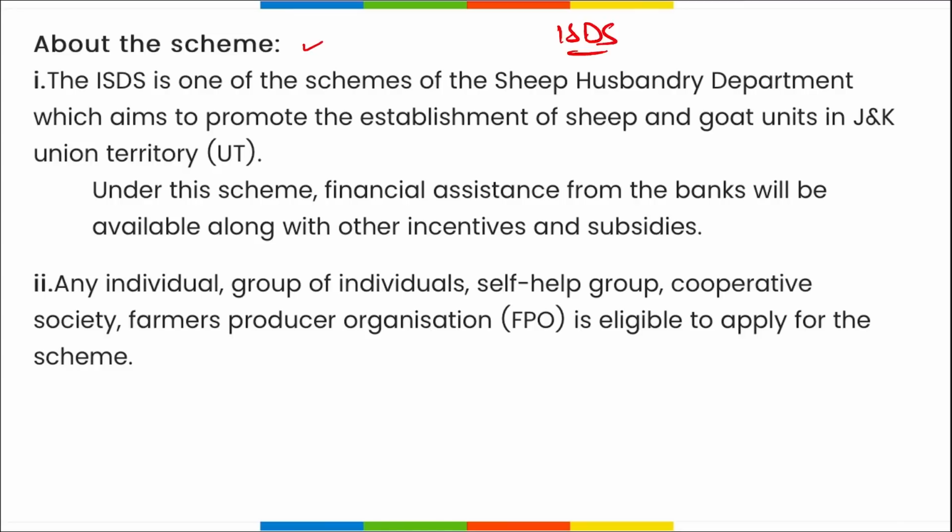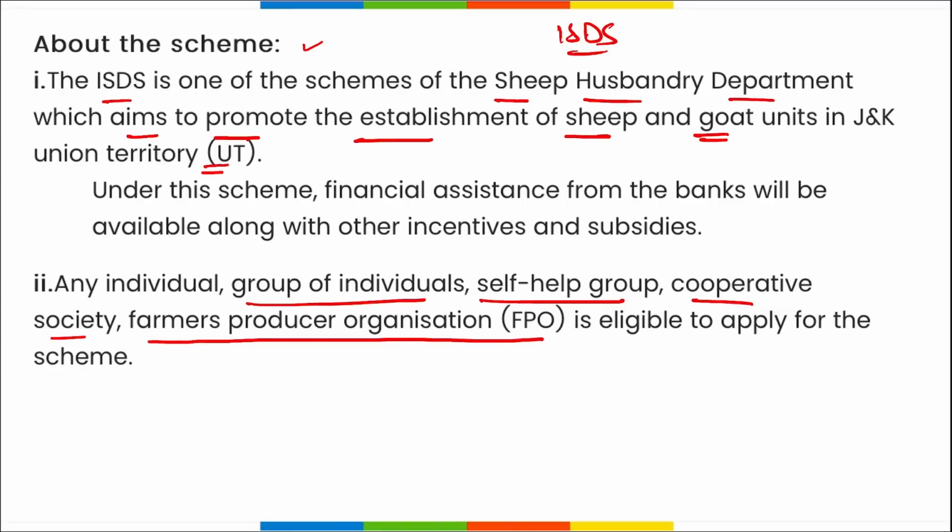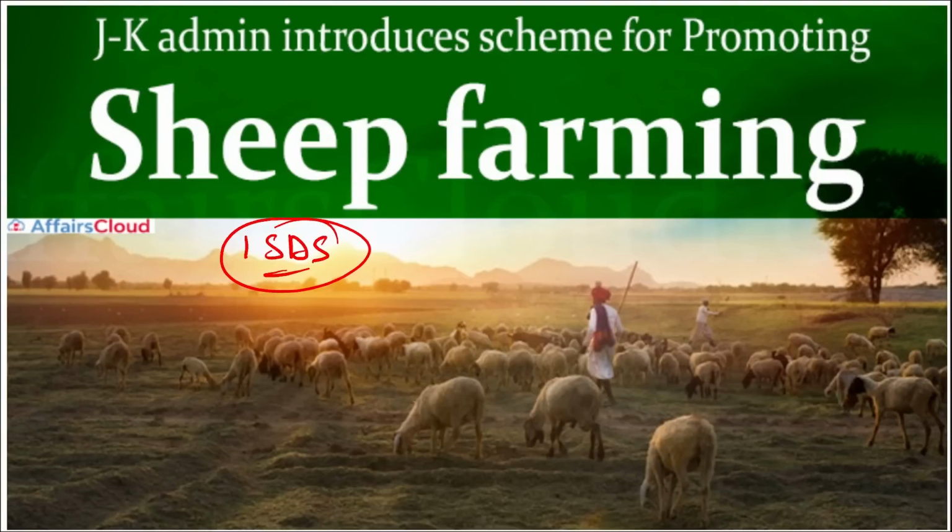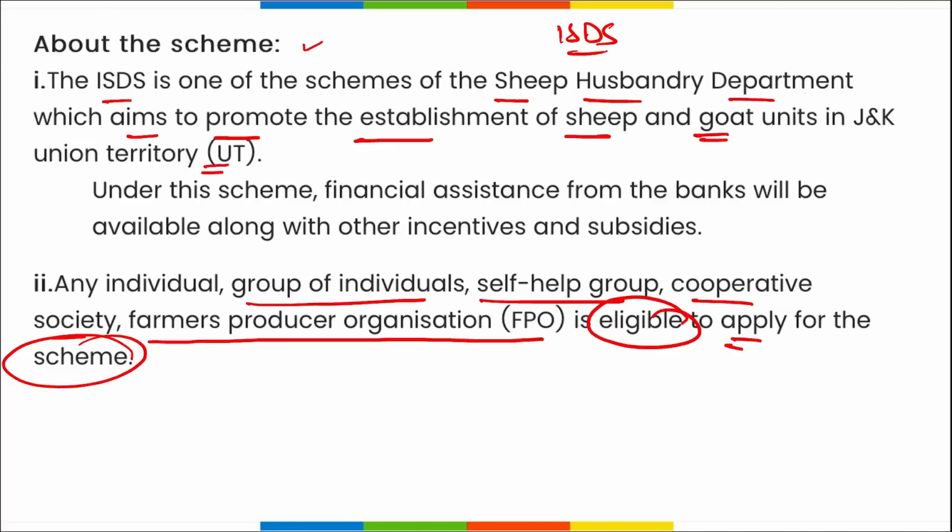If we talk about this ISDS, it is one of the schemes of the Sheep Husbandry Department, the aim of which is to promote the establishment of sheep and goat units in Jammu and Kashmir. Any individual, group of individuals, self-help groups, cooperative societies, and farmer producer organizations are all eligible to apply for this scheme. Alright, highly important. So the ISDS, the Integrated Sheep Development Scheme, has been launched by the Jammu and Kashmir government.